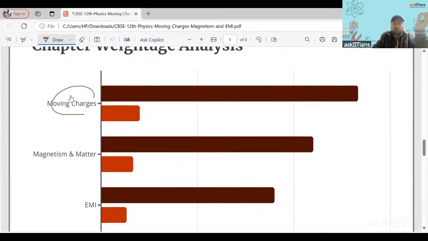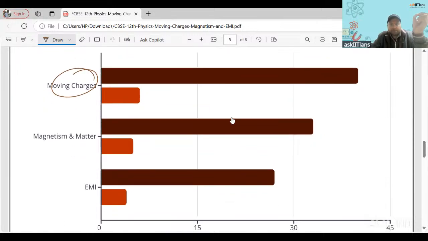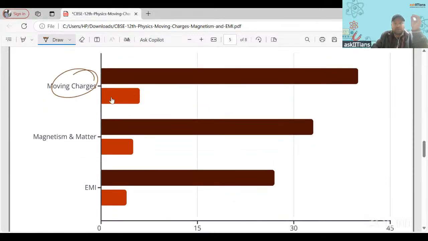This moving charges comes under 6 marks, right? So you may expect a question in the 5 marker also from moving charges, and 1 question in MCQ, or you might have the paragraph case study type of question from moving charges. So moving charges get 6 marks.